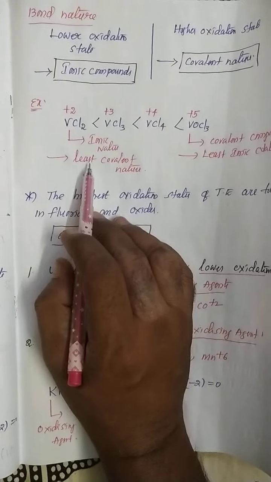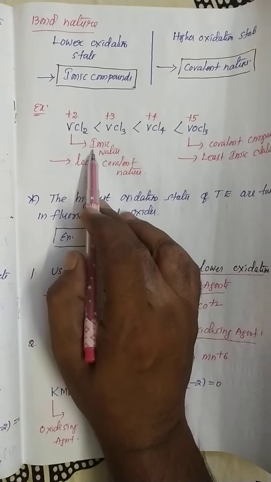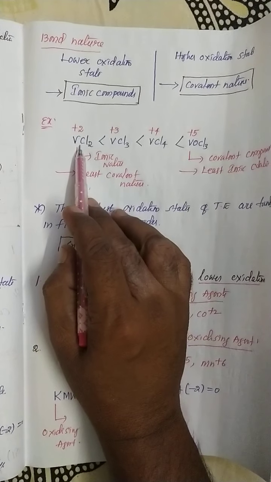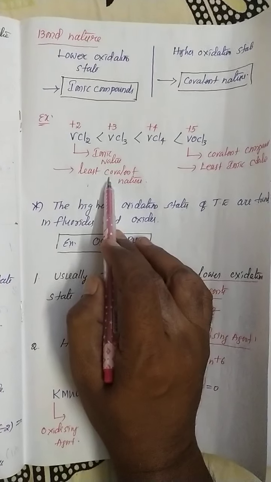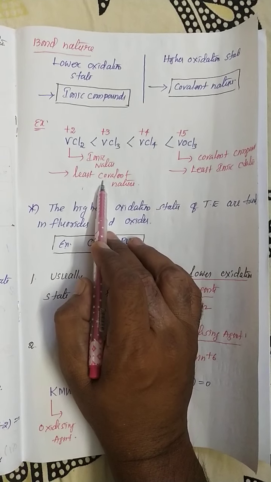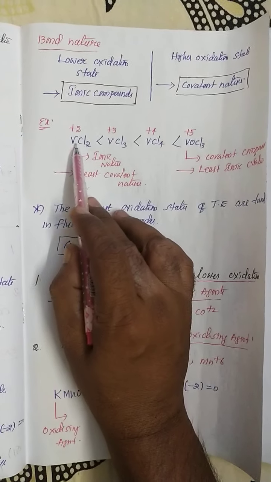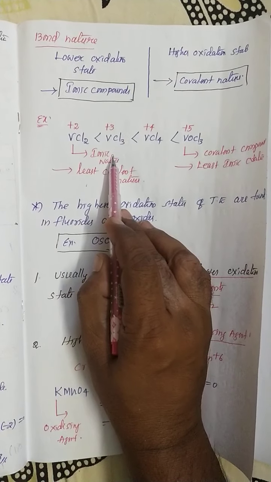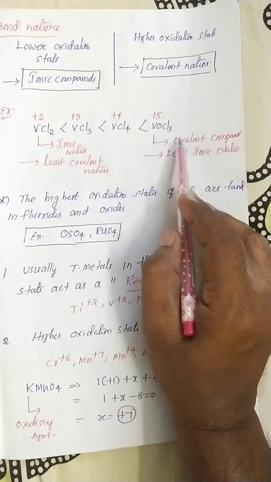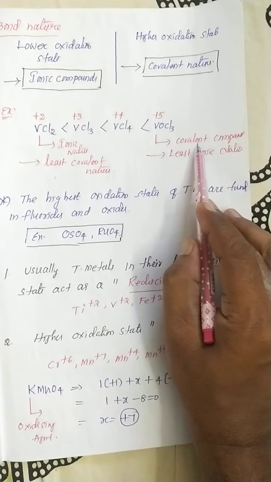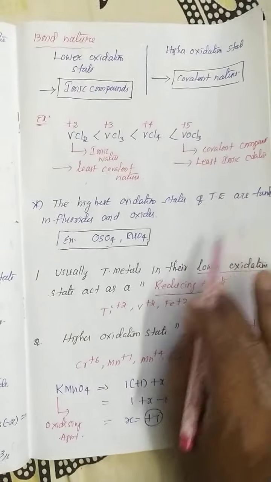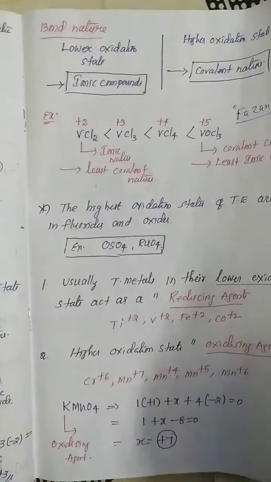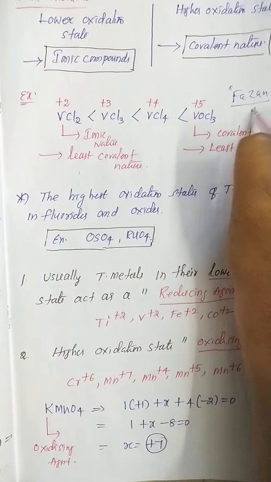See, according to Fajans' rule, every compound can show both characters, ionic character as well as covalent character. Suppose a compound has a higher ionic character, then definitely it has less covalent character. So every compound does not exist with only one kind of nature. For example, VCl2, with oxidation state +2, has maximum ionic character and minimum covalent character. Now this one has the maximum oxidation state, so higher covalent character and least ionic nature. This is according to Fajans' rules.